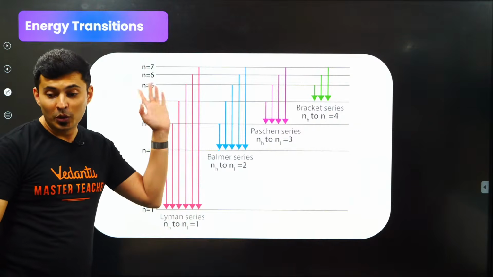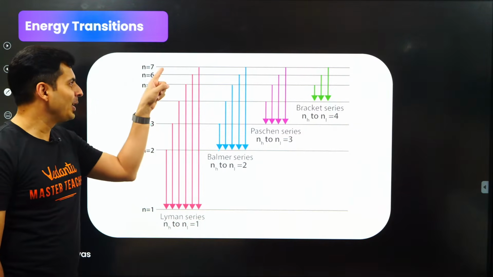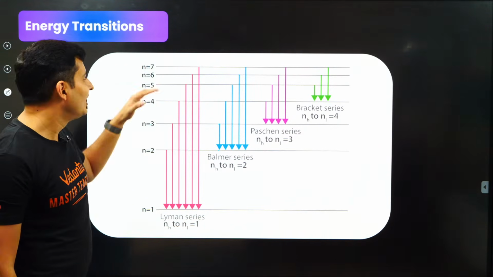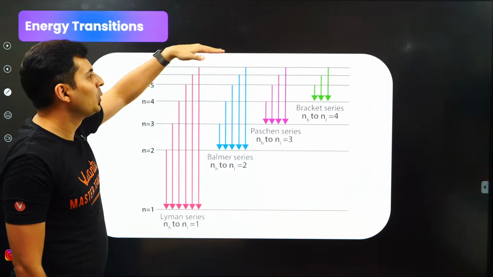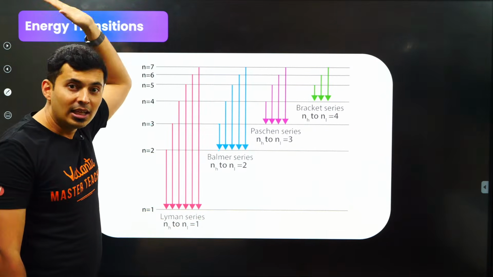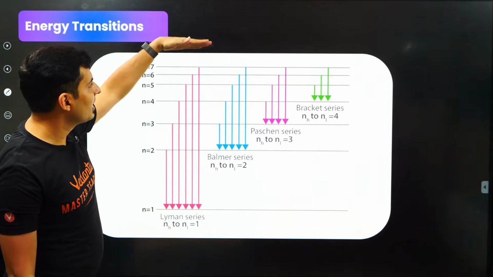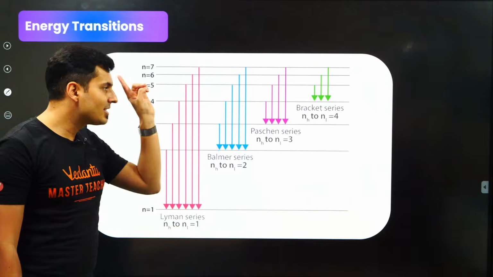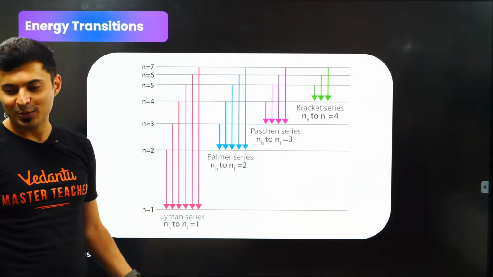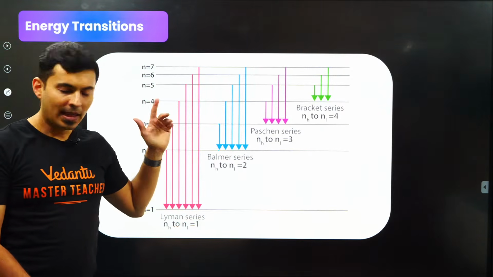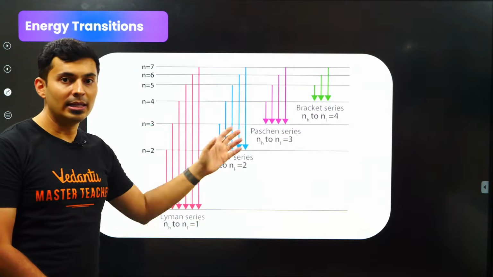Everyone get it? No, not 7 to 1. I knew many of you would say, sir, in the diagram it is 7 to 1. Understand, in the diagram I have not shown other lines, 8, 9, 10 till infinity. So infinity will be somewhere here. So from infinity to 1 will be the last line of Lyman series. Got it? Everyone? Excellent. This is how the naming works.